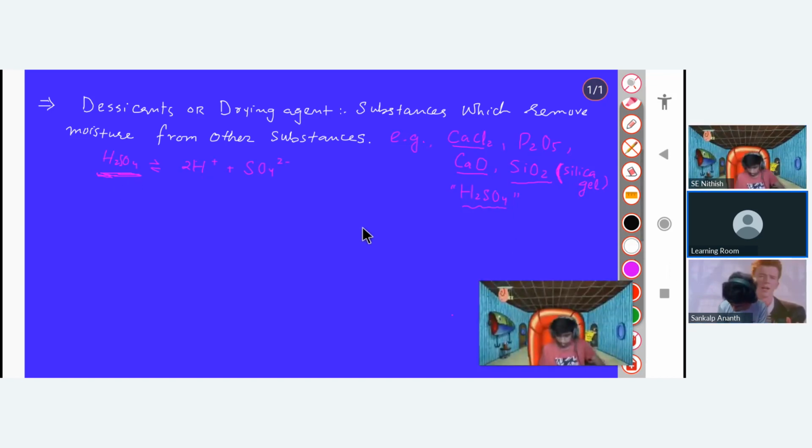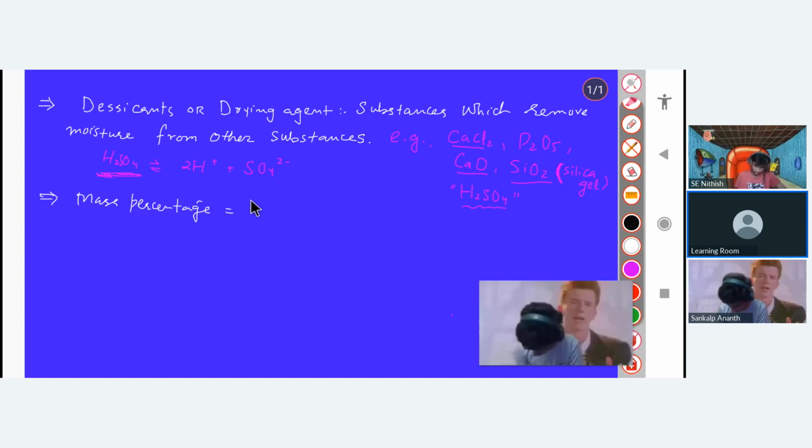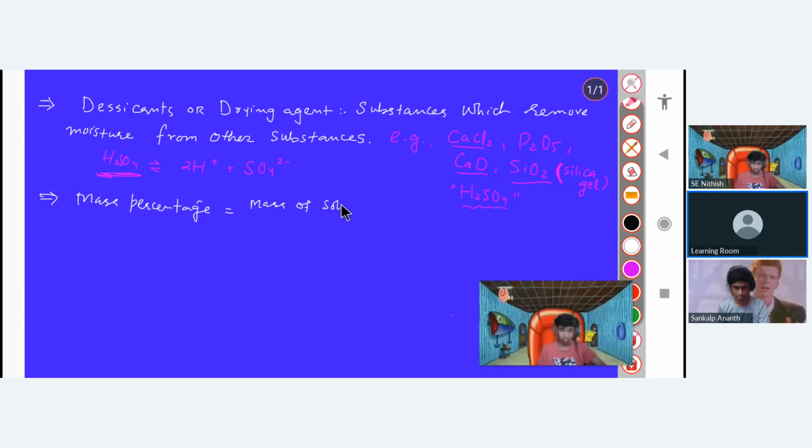Next, we have to see the mass percentage and volume percentage. So let's see how to calculate mass percentage. Whenever we have any solution, we calculate the mass percentage simply as the mass of solute divided by the mass of solution, and then we multiply it by 100. That will give you the mass percentage. For example, I will give one question.